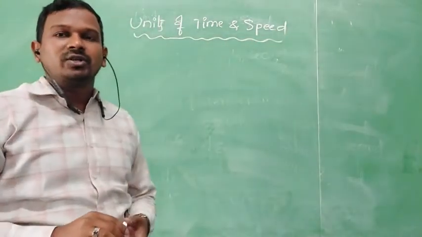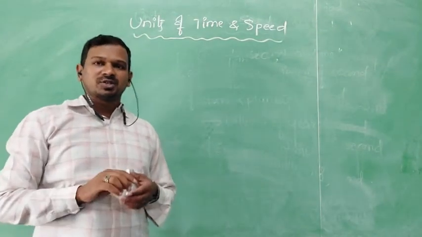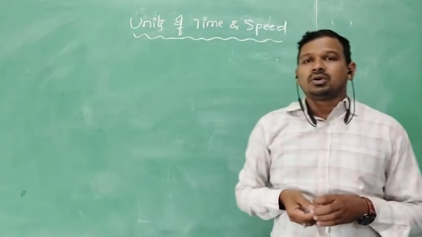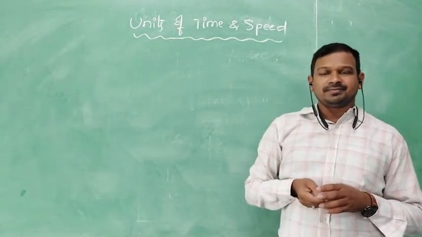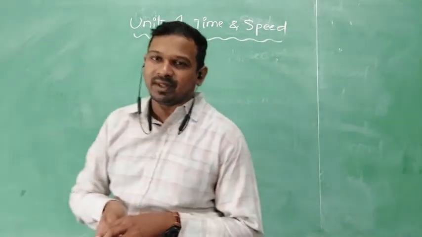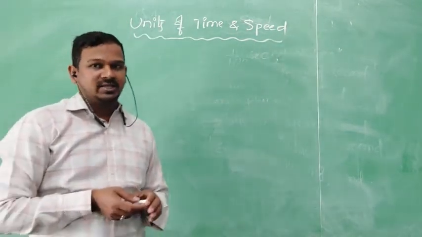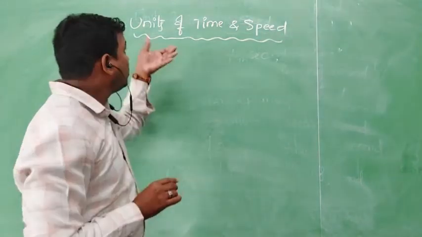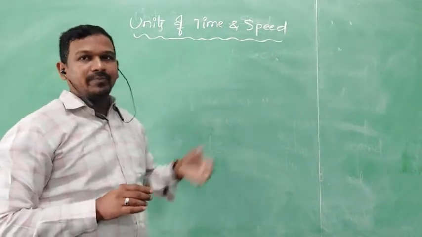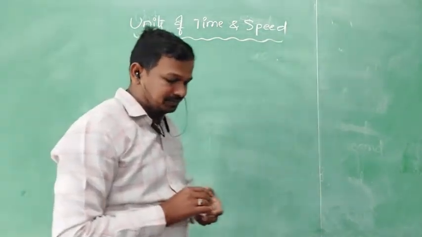Before going to discuss the units of speed and time, first of all, we should know the formula of speed. The formula of speed is equal to distance by time. Now, in units, first of all we are going to discuss time. Later we are going to the speed.